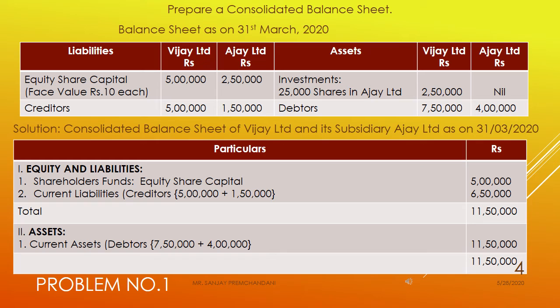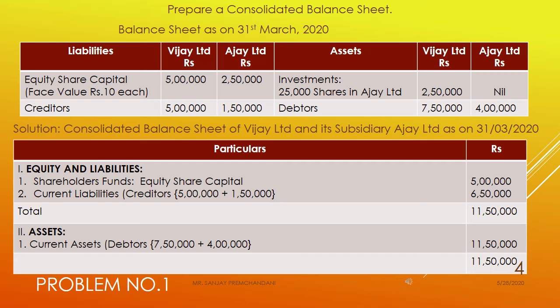Here there is no adjustment relating to creditors, so under the second, current liabilities, you have to write down creditors in the consolidated balance sheet, 5 lakhs plus 1 lakh 50,000, so amount will come 6 lakhs 50,000. If you make the total, it will come 11 lakh 50,000.